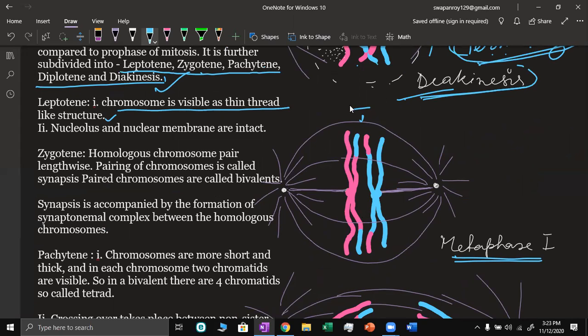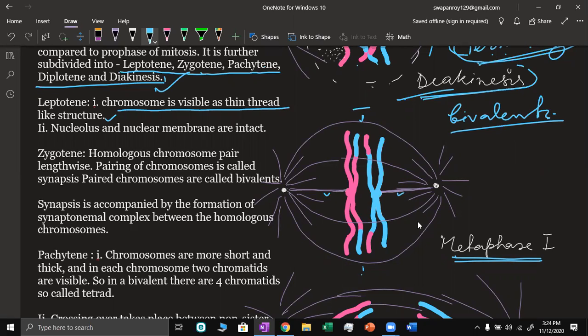This is the equatorial plane, and the bivalents have oriented themselves along the equator. The spindle fiber has completely formed, and the chromosomes are attached to the spindle fiber.